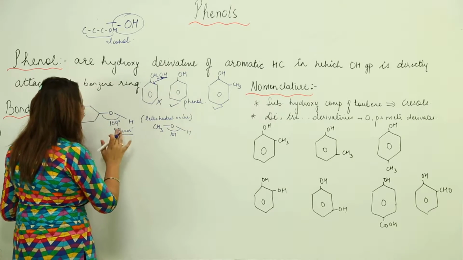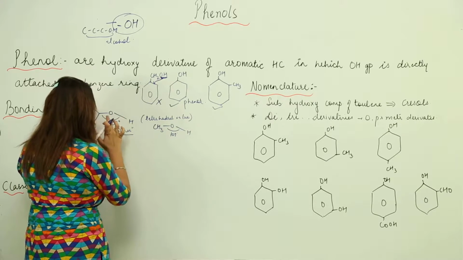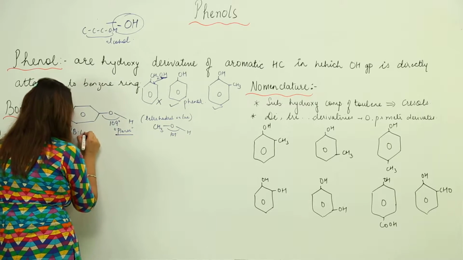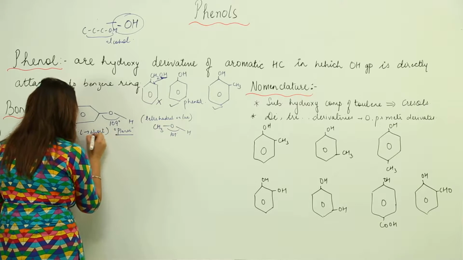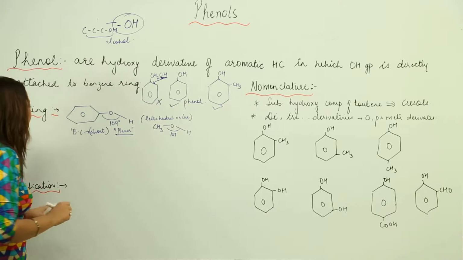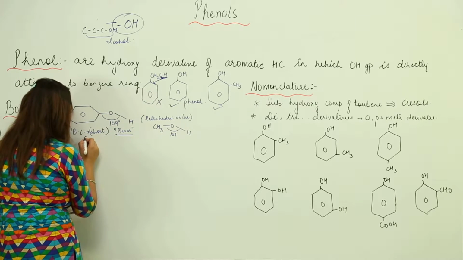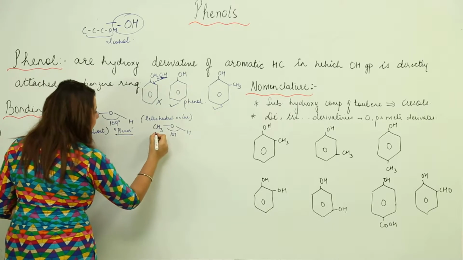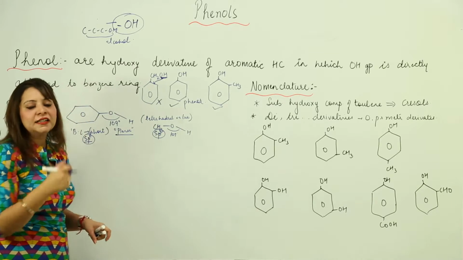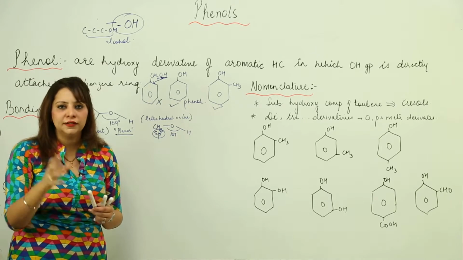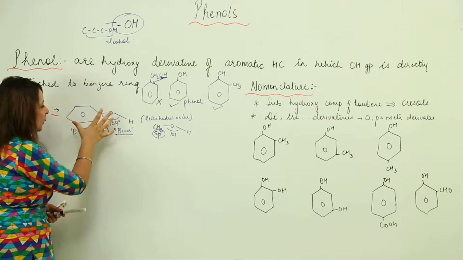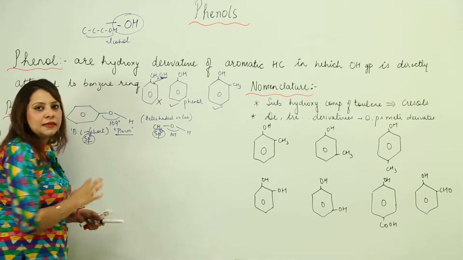But if we compare the bond length between the C and O bond in phenol and the C and O bond in methanol, we see that here the bond length is slightly shorter. What is the reason? Here the carbon atom is sp2 hybridized, and there it is sp3 hybridized. sp2 hybridized means double bonding, and double bonding means shorter bond length, so it has a comparatively shorter bond length than the CO bond in methanol.